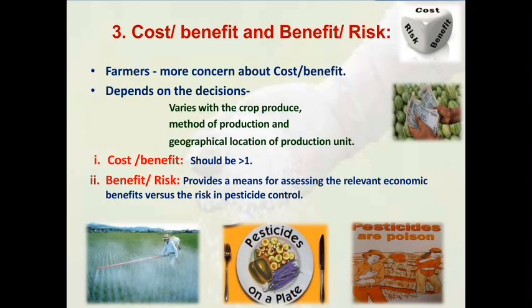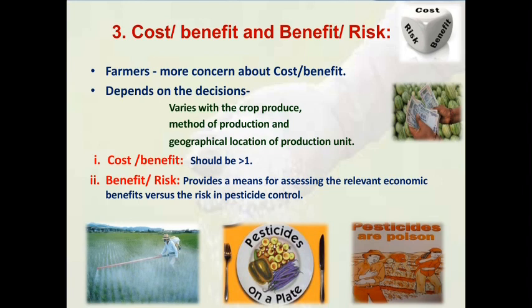Then the third principle is the cost benefit risk, or benefit risk. As we have already told you about management, it should have an economic consideration. It means that the farmer should know about the cost benefit risk of IPM.